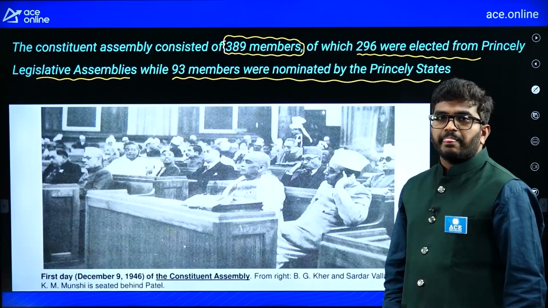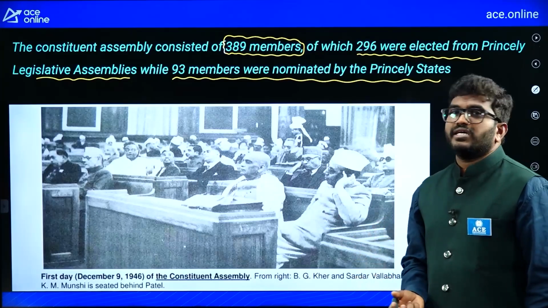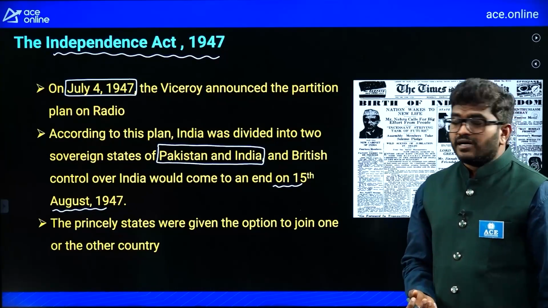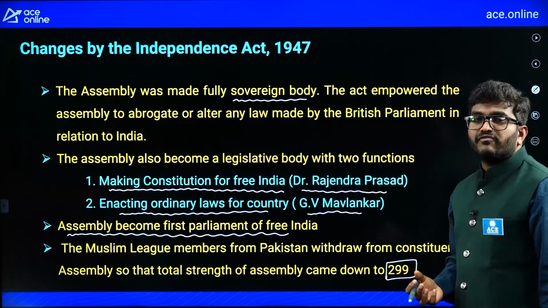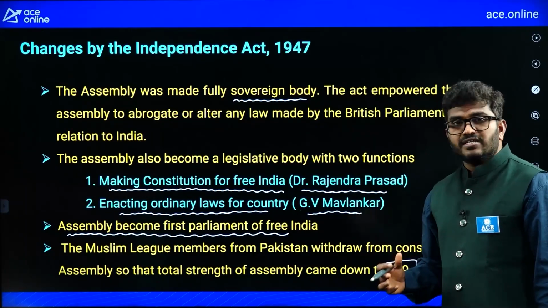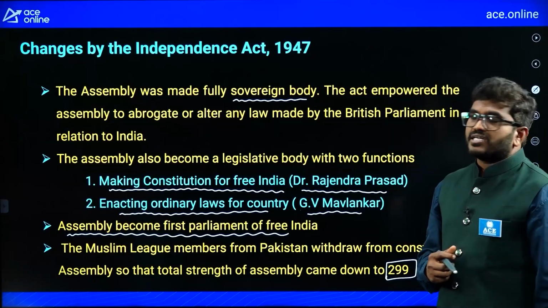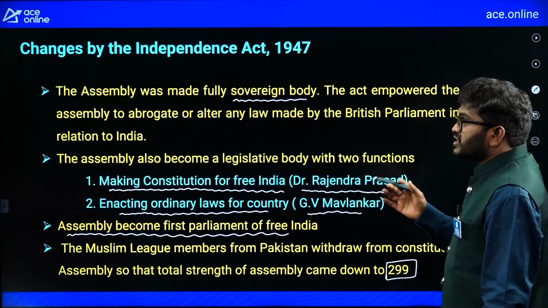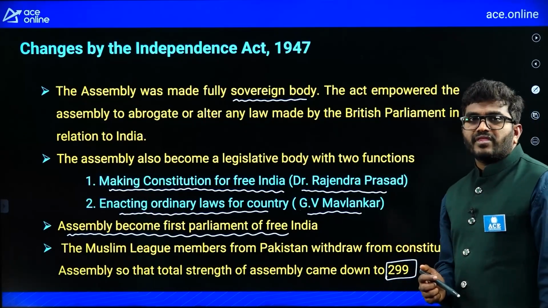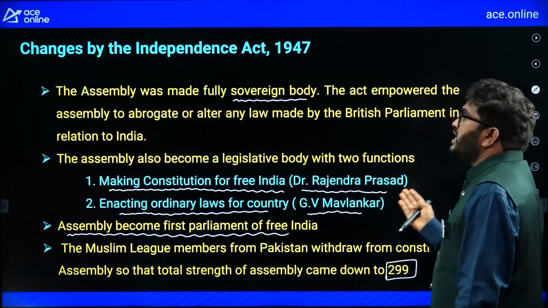In that 389 members, Muslim League members were also there. But after partition, the Muslim League members from the Pakistan region, like Jinnah, withdrew their membership. So after withdrawing these members, it got down to 299. So the Constituent Assembly strength after independence was 299.